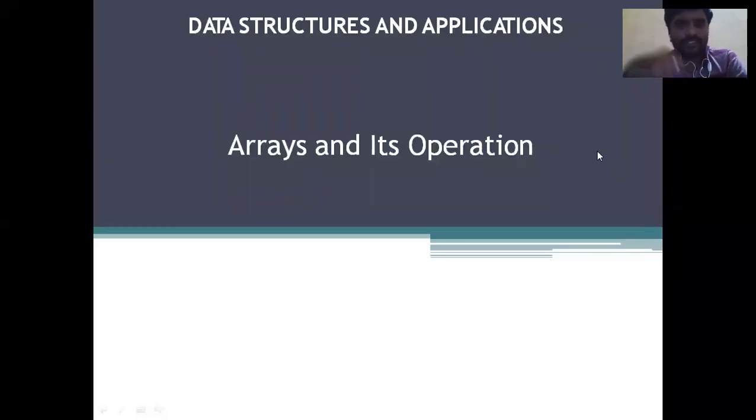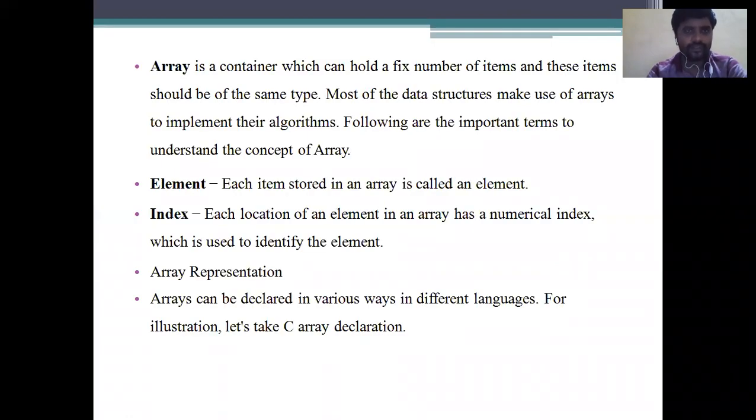Now, in the present session we are going to discuss arrays and their operations in the subject of data structures and applications. What is meant by an array? An array is a container which can hold a fixed number of items, and these items should be of the same type. Most data structures make use of arrays to implement their algorithms.